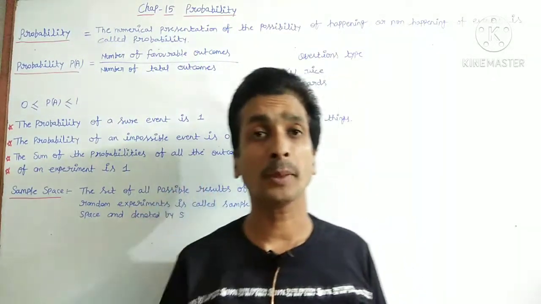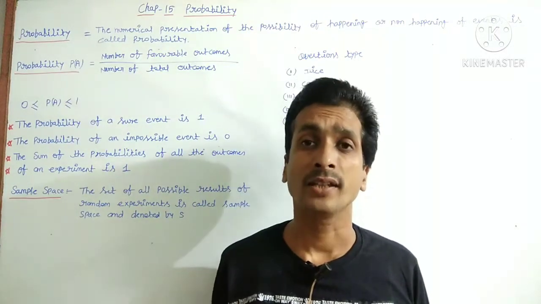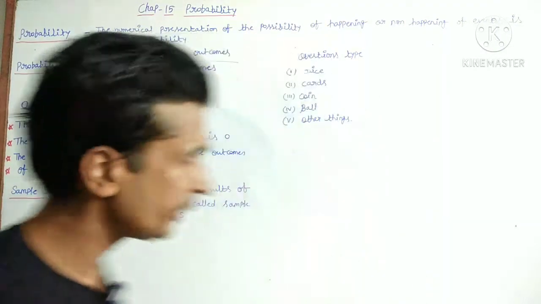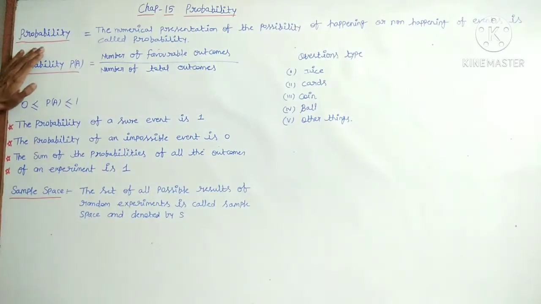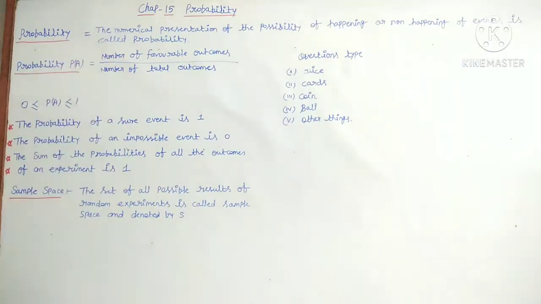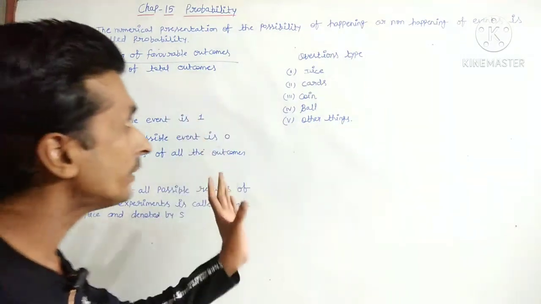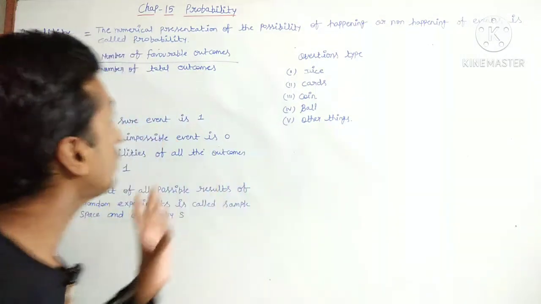We will discuss chapter number 15. That name is probability. What is the meaning of probability? In this video we will understand. Here you can see the definition. The numerical presentation of the possibility of happening or non-happening of an event is called the probability. Here it is written one word, numerical presentation, and that means happening or non-happening events.